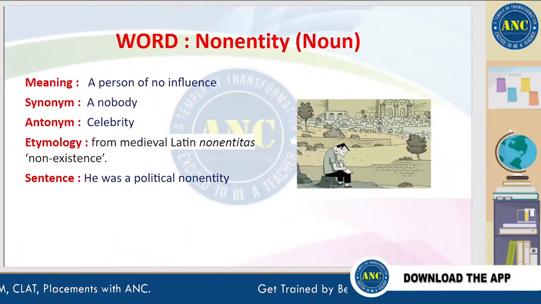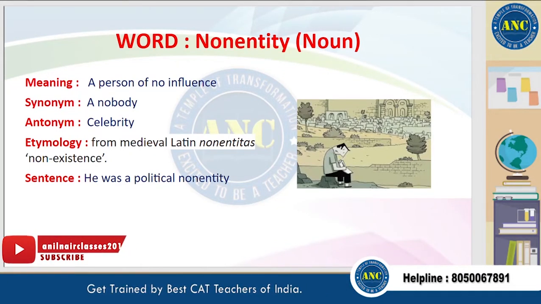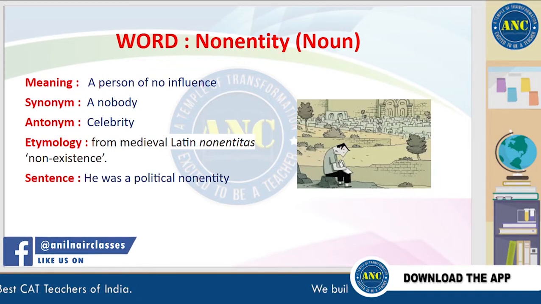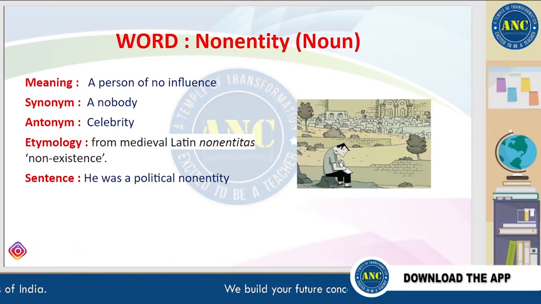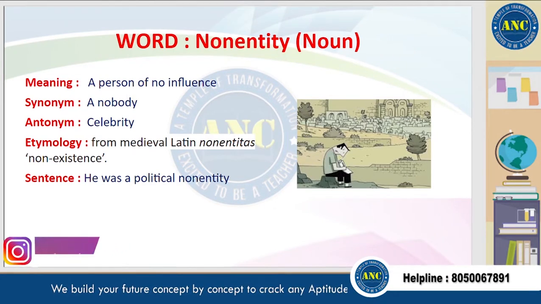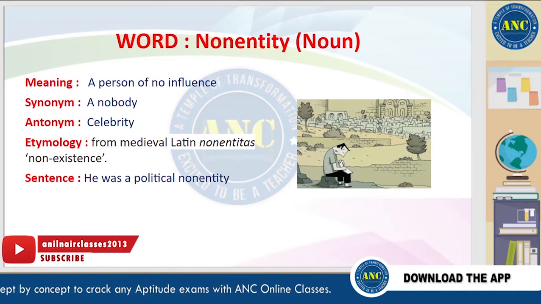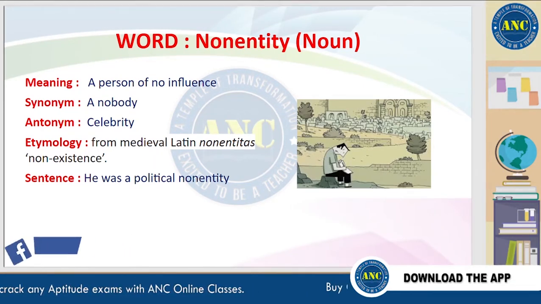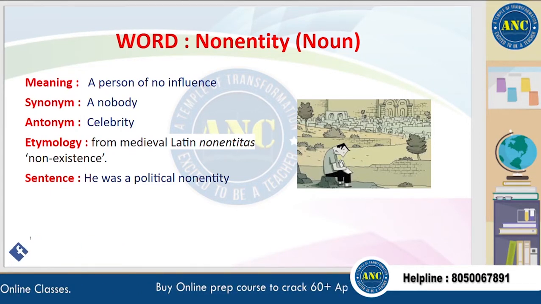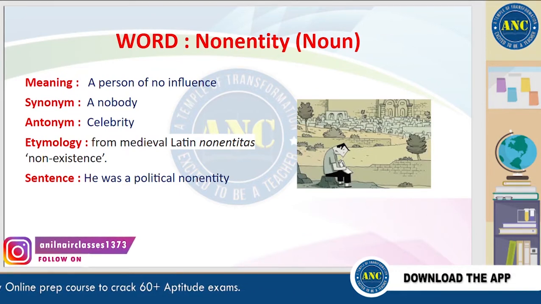The next word is non-entity. Non-entity refers to a person of no influence. A synonym for this word is, quite simply, a nobody. An antonym for this word is a celebrity or just a somebody. It is derived from a medieval Latin word which means non-existence. A sentence for this word is, he was a political non-entity. He was a nobody in politics.